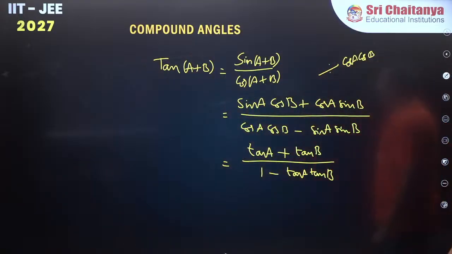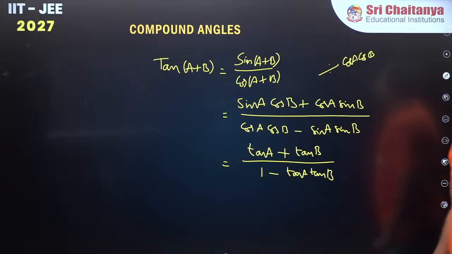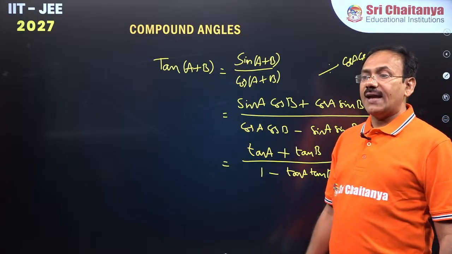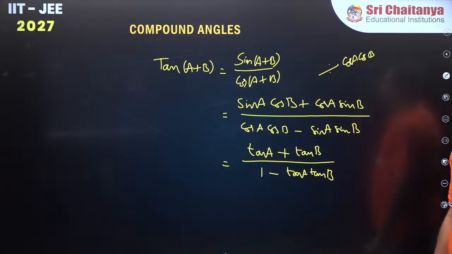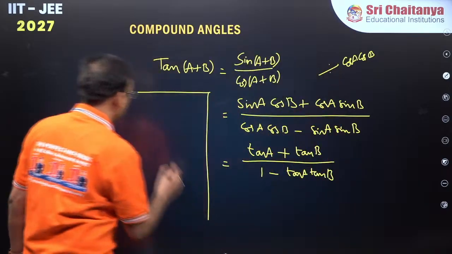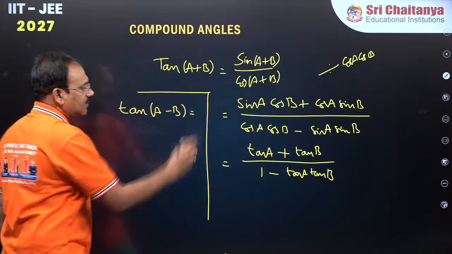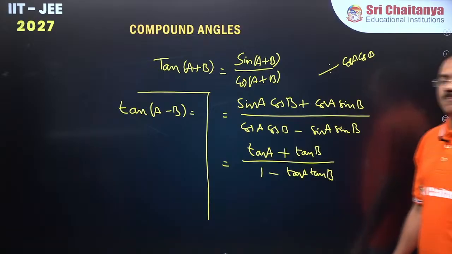Tan of A plus B formula, what is the answer? Tan A plus tan B by 1 minus tan A tan B. Clear everyone? Tan of A plus B formula: tan A plus tan B by 1 minus tan A tan B, right? Suppose you want the formula for tan of A minus B, what is the idea, guys? Tan of A minus B, what is the idea? Come on, quick.